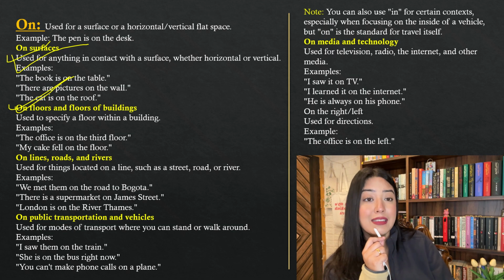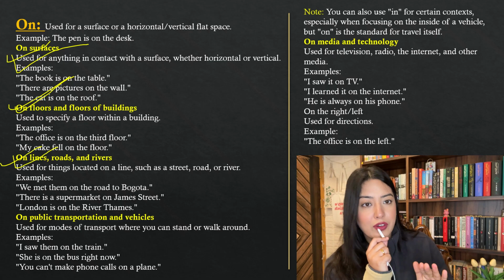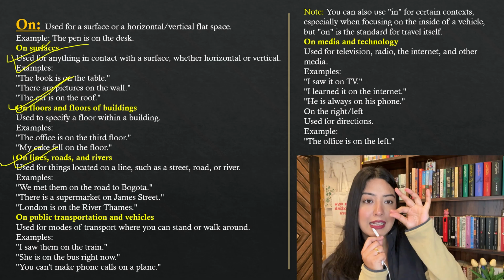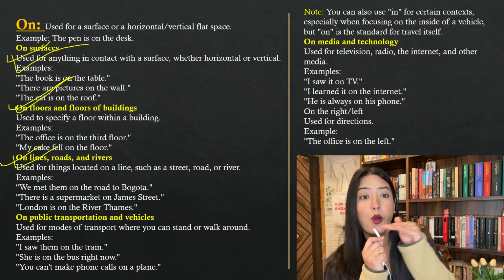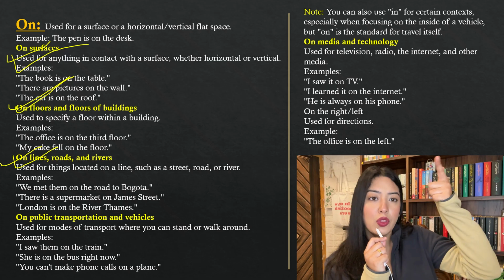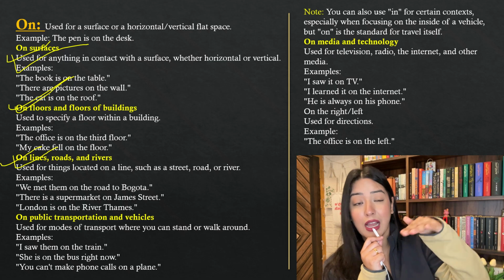Next, you have "on" with lines, roads and rivers. Like I said, "the boat is floating on the river," because there's a contact between the two things. The boat is in contact with that horizontal surface, which is the river. "The car is on the road." "My car is running on the road." Why? Because there's a contact between the car and the road.